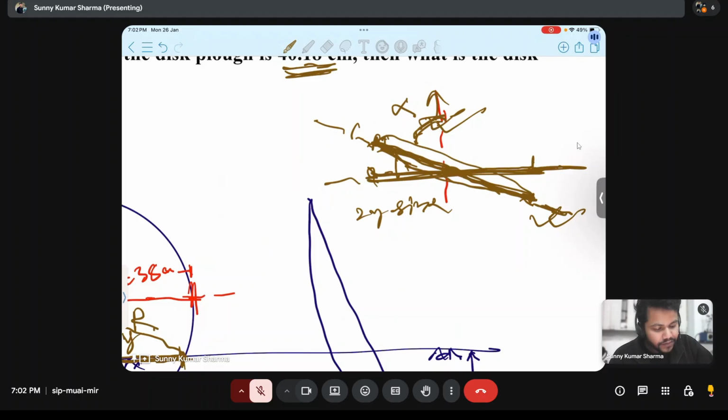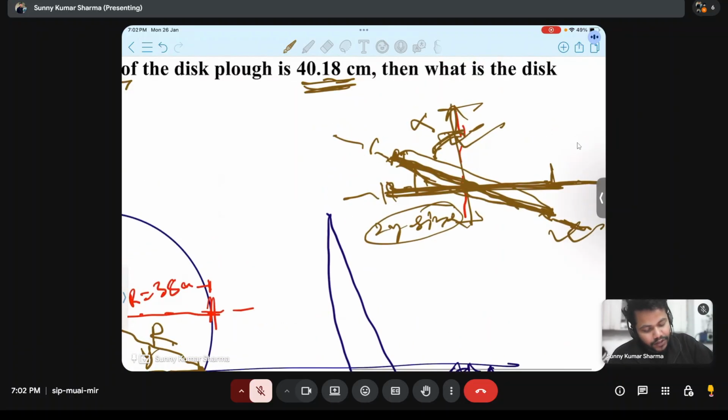This 2y sine alpha will be the width of the cut, and 2y cos alpha will be nothing. Like in the direction of travel, we don't need anything. So 2y sine alpha is the width of cut, and width of cut is 40.18.